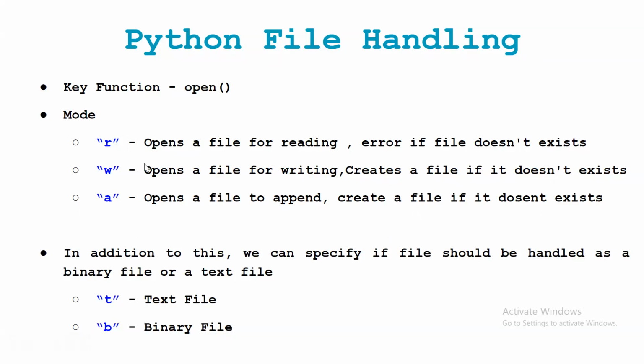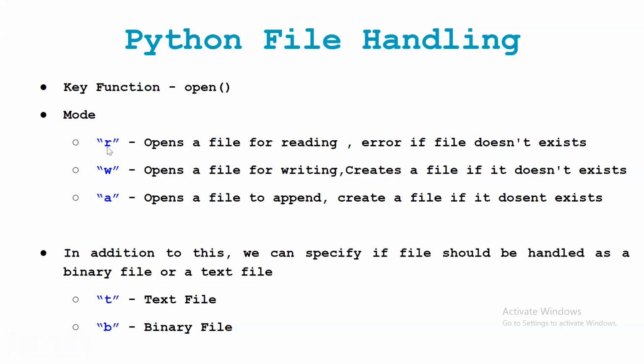And as I said, T means text file and B is a binary file. If you are simply using R, W, and A, these will by default consider text files. And suppose you want to use a binary file, in that case you need to write RB, WB, AB.